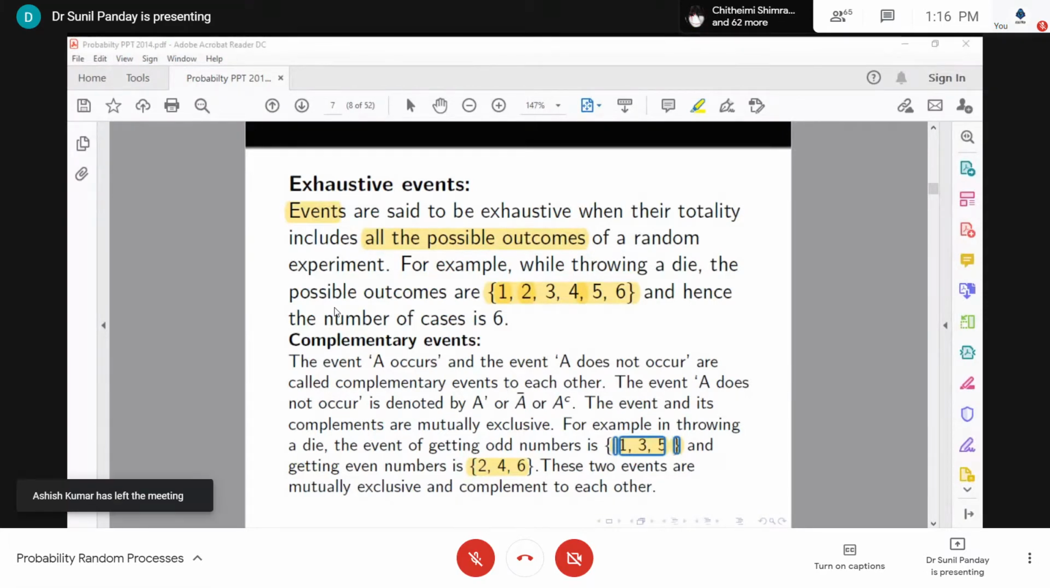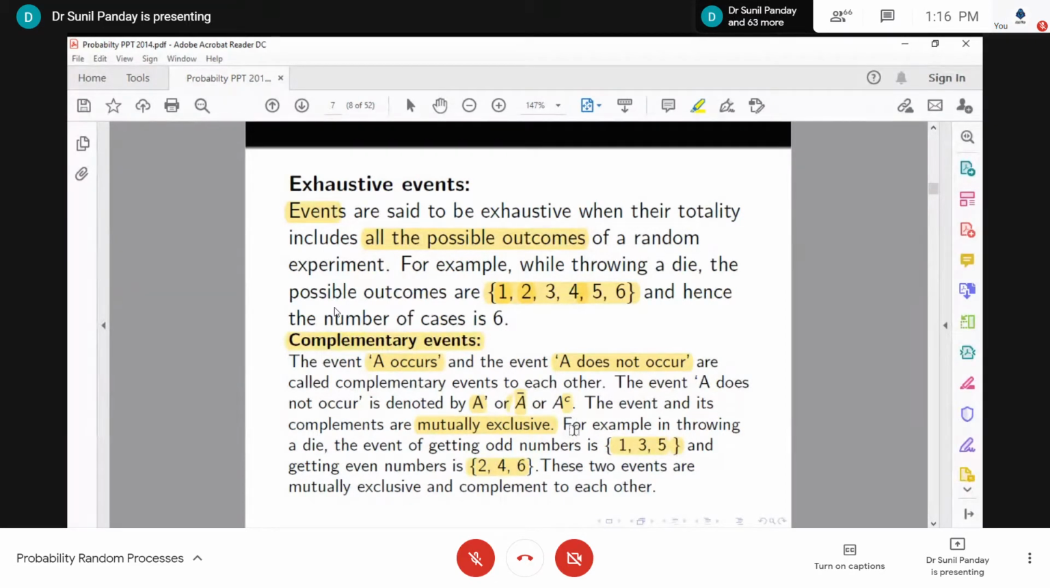Now we talk about complementary events. An event A occurs and the event A does not occur are called complementary events to each other. The event A does not occur is denoted by A prime or A bar or A superscript C. The event and its complement are mutually exclusive. It means either A will occur or its complement will occur, not both.